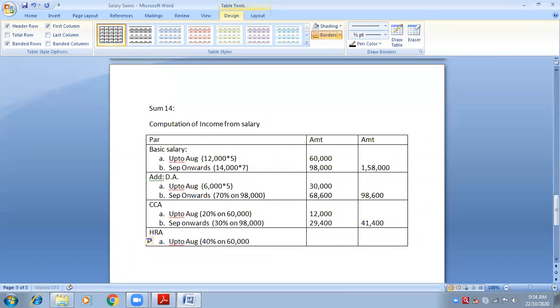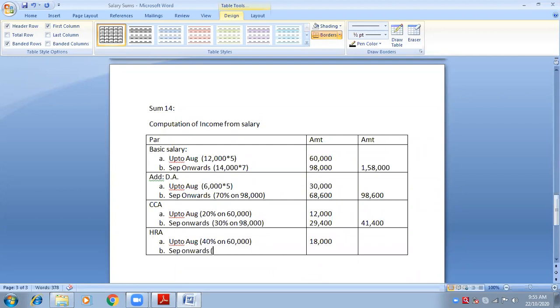Very good, because salary from April to August was 60,000. Therefore, 60,000 into 40%. How much would it be? 18,000. Okay.